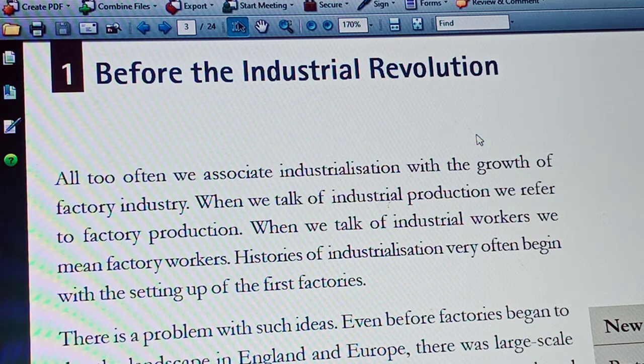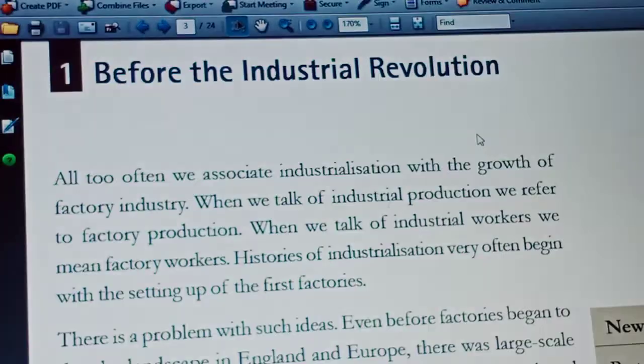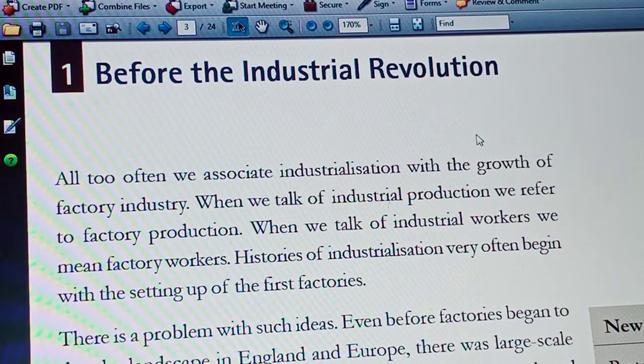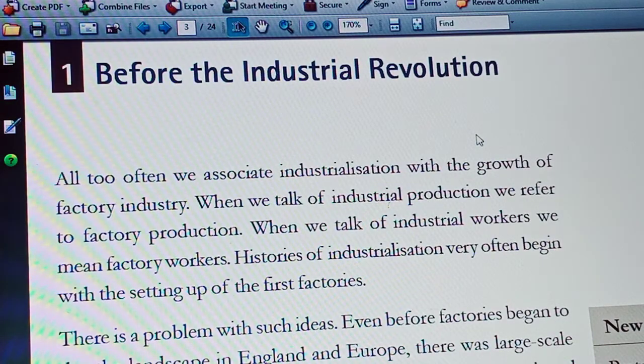Without favorable factors in a particular area, industrial development is not at all possible. So what were the favorable conditions which existed in England before the industrial revolution? That means before factory production and all. That is what is focused on in this lesson.